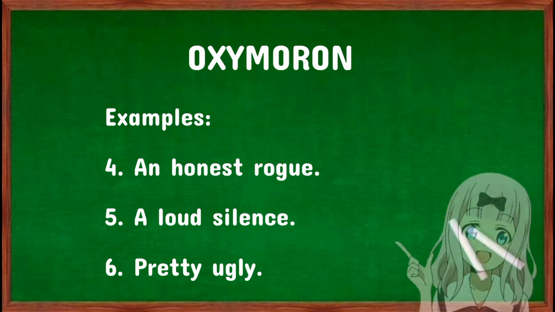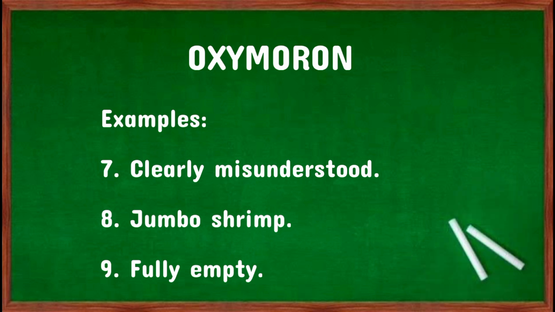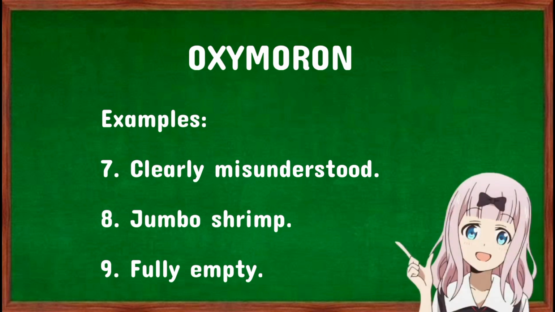An honest rogue. A loud silence. And pretty ugly. Clearly misunderstood. Jumbo shrimp. Fully empty are other examples of oxymoron.